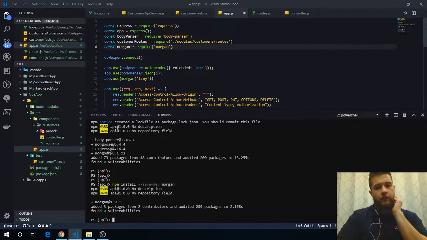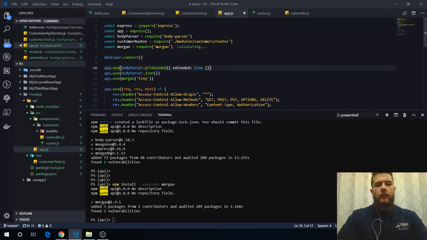For those who are unfamiliar with Morgan, Morgan's a pretty cool tool. It vocalizes, verboses the requests as they come into the Express server. So when you are making requests to it during testing, it doesn't just look like it's not doing anything. It'll tell you what requests are coming in, so you can make sure you're coming into the right thing. So, db connect, we'll just do mongoose.connect, and we're going to create a variable here,